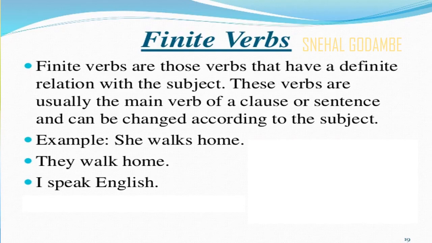I have deliberately opted here for some other sentence. I speak English. And he speaks English. I, first person singular. I speak. He speaks. Okay. So third person singular. So here you can see how the finite verb changes with the subject, with its number and with its tense too.